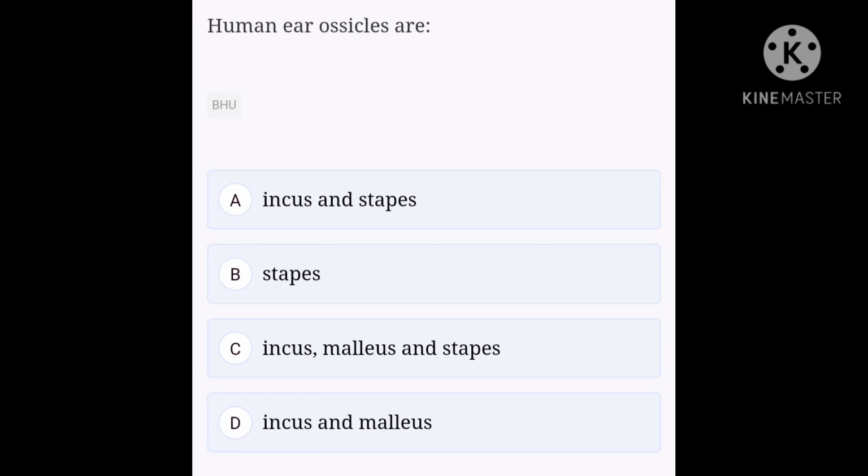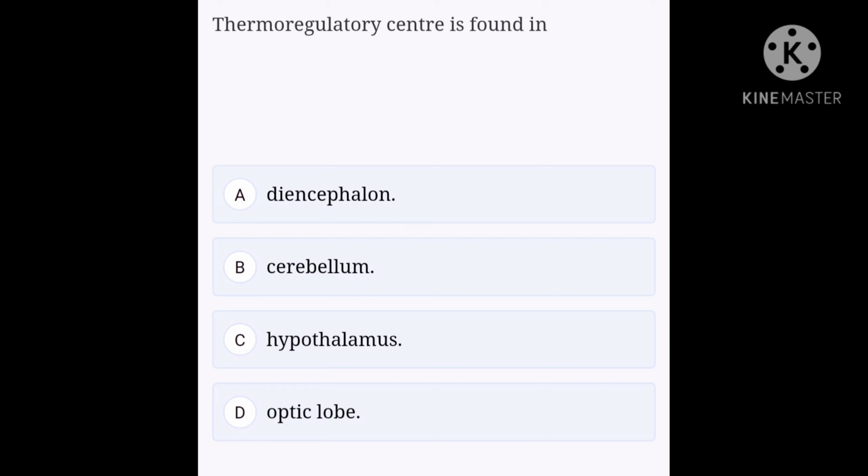Human ear ossicles are option A incus and stapes, option B stapes, option C incus, malleus and stapes, option D incus and malleus. Human ear ossicles are the three bones known as incus, malleus and stapes found in the middle ear that are among the smallest bones in the human body. So the correct answer is option C incus, malleus and stapes. Okay, let's see our next question.